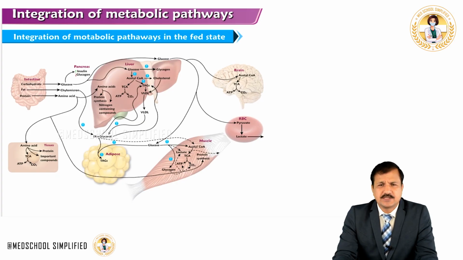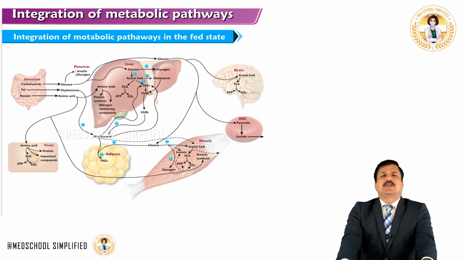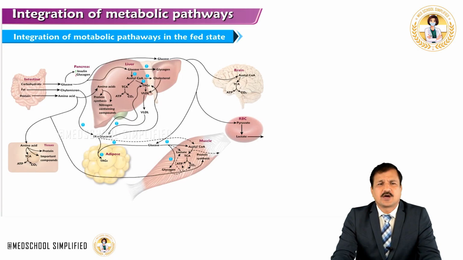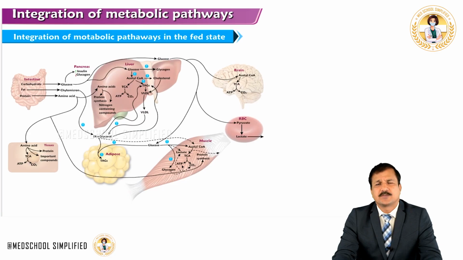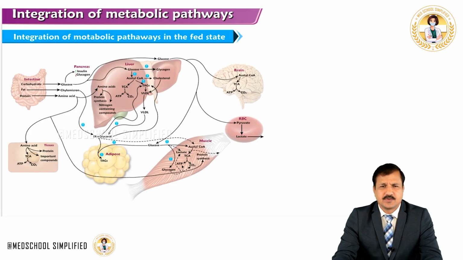When a person is in fed condition, insulin is released from beta cells of the pancreas, as shown here, and glucagon will be decreased. Each of these simpler forms of carbohydrates, fats and proteins will undergo metabolism in various organs in our body. Most of these absorbed molecules, which are water soluble, first go into the portal system and are carried to the liver. From the liver they will be carried to all other organs.